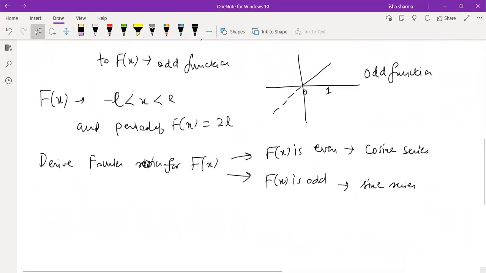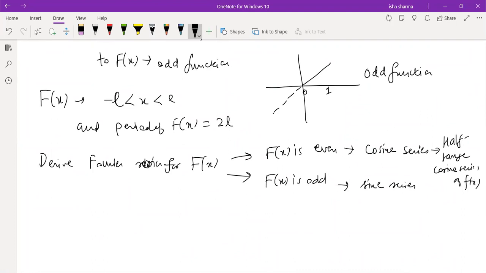So whatever series is derived for capital Fx, the cosine series, this will be called the half range cosine series of small fx, and the sine series will be called the half range sine series of small fx, because ultimately you wanted to derive the series for small fx only.